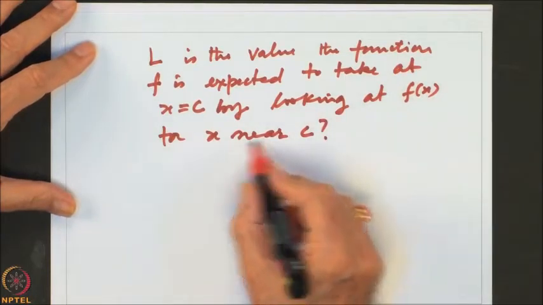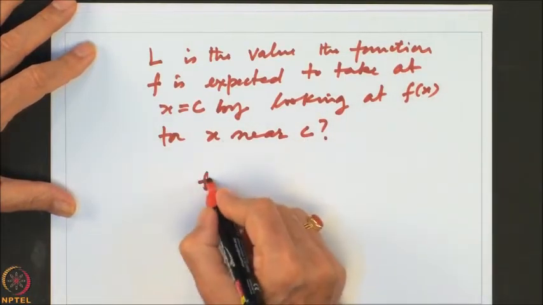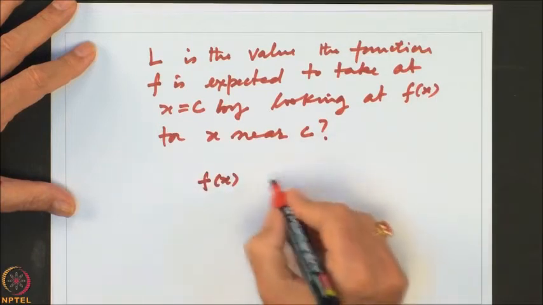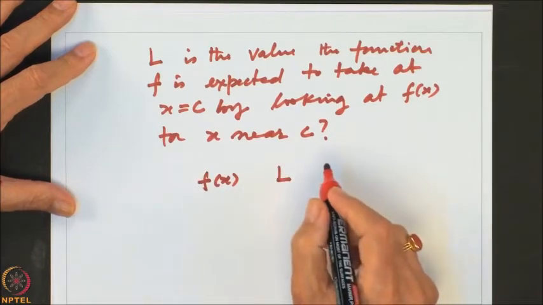At a point x near C, f of x is the actual value the function takes and L is the value that we are expecting the function to take.